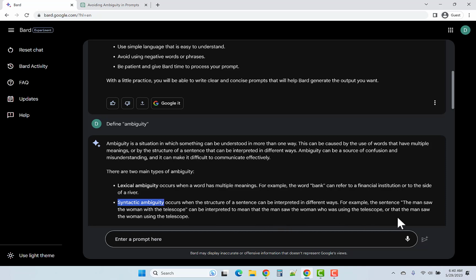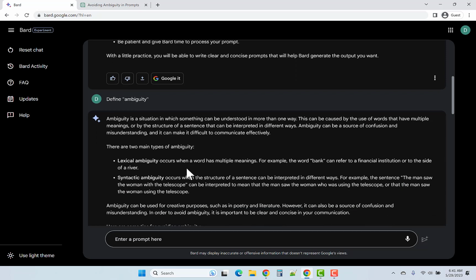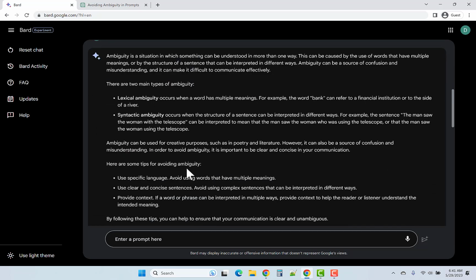Syntactic ambiguity. So in the sentence, the man saw the woman with the telescope, this can mean that the man saw the woman who was using the telescope. All right, so the woman is standing there using a telescope and the man saw her, or that the man saw the woman while looking through his telescope. Syntactic ambiguity. Then it gives some more tips for avoiding ambiguity. And again, this common theme that we keep coming up to, provide context.